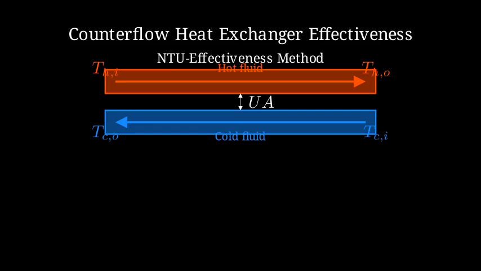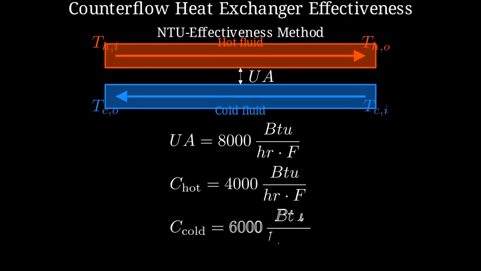We know that UA is 8,000 BTU per hour per degree Fahrenheit. The hot stream capacitance is 4,000 BTU per hour per degree Fahrenheit, and the cold stream capacitance is 6,000 BTU per hour per degree Fahrenheit. Next, we compute Cmin, Cmax, the capacity ratio CR, and the number of transfer units NTU.